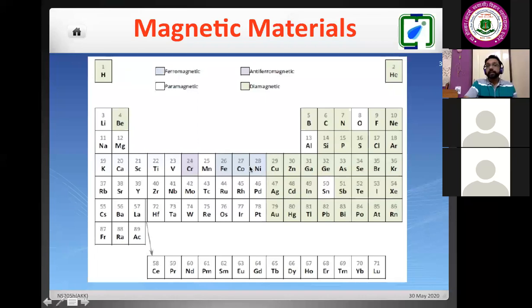And the remaining 3, iron, cobalt, nickel, have special importance. They are ferromagnetic even at room temperature. So that is the purpose of our investigation. In a bar magnet, if we take any of these elements and prepare a device application out of it, then if you reduce the size, in this size reduction we expect that they should show ferromagnetism at room temperature, and we'll cross check whatever prediction we have.